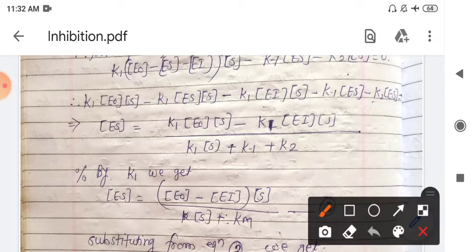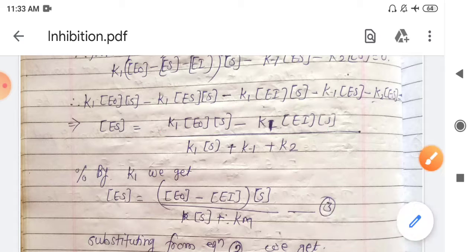So overall we get k1 into E0 into S minus k1 into EI into S. Okay, so this is the numerator term, and the denominator term will be what? k1 into S, this is the first term, into k minus 1 plus k2. Okay, so the next step is to divide by k1.